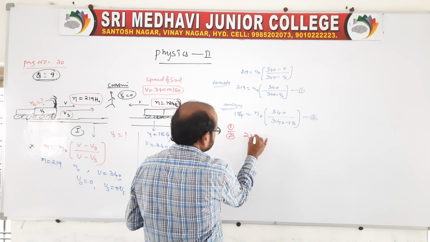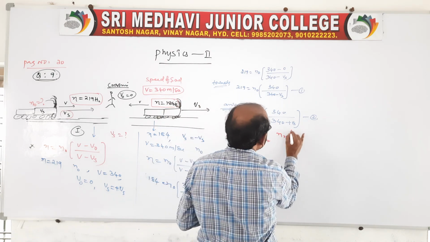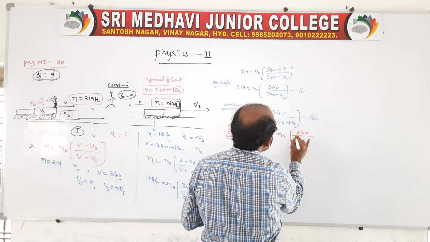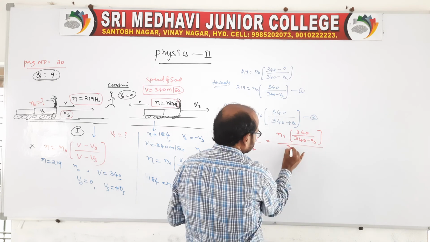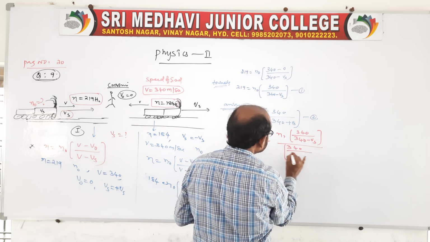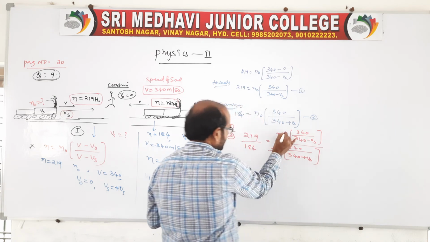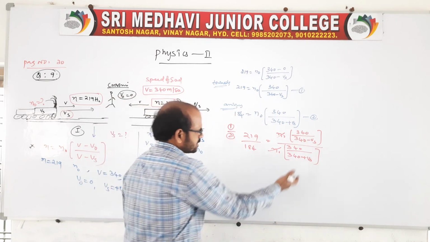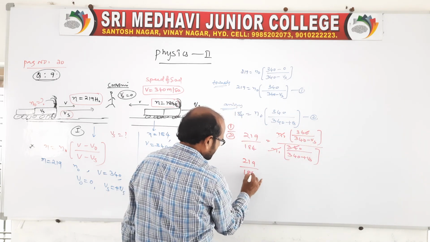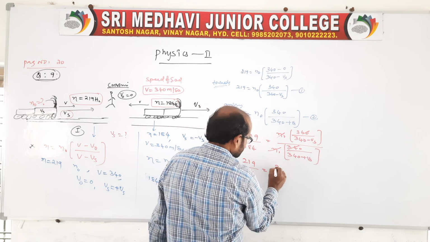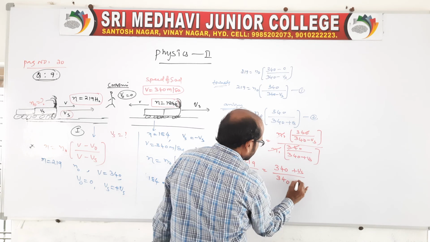So 219 by 184 is equal to n naught of 340 divided by 340 minus Vs, by 340 by 340 plus Vs into n naught. n naught is cancelled. However, this will be reversed. 340 also cancels. 219 by 184 is equal to 340 plus Vs by 340 minus Vs.